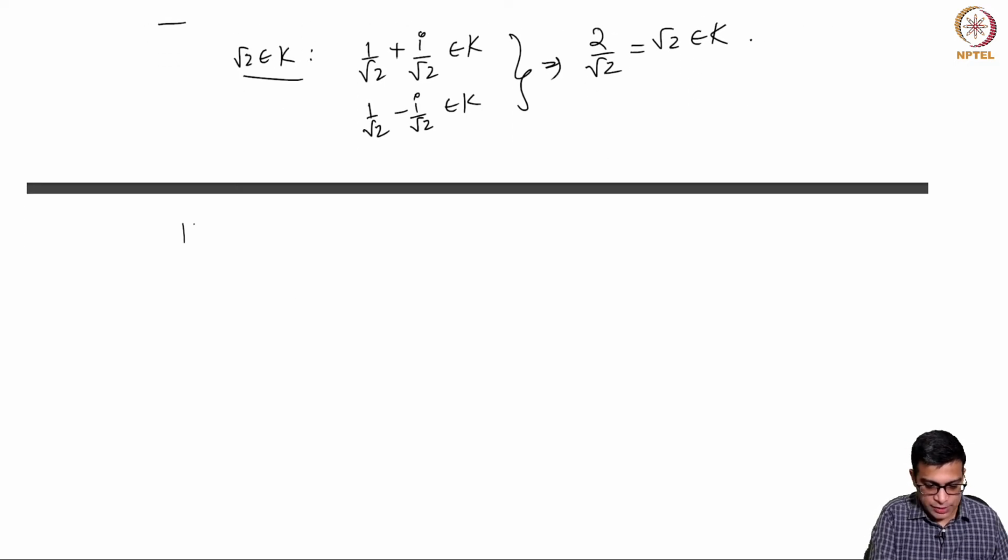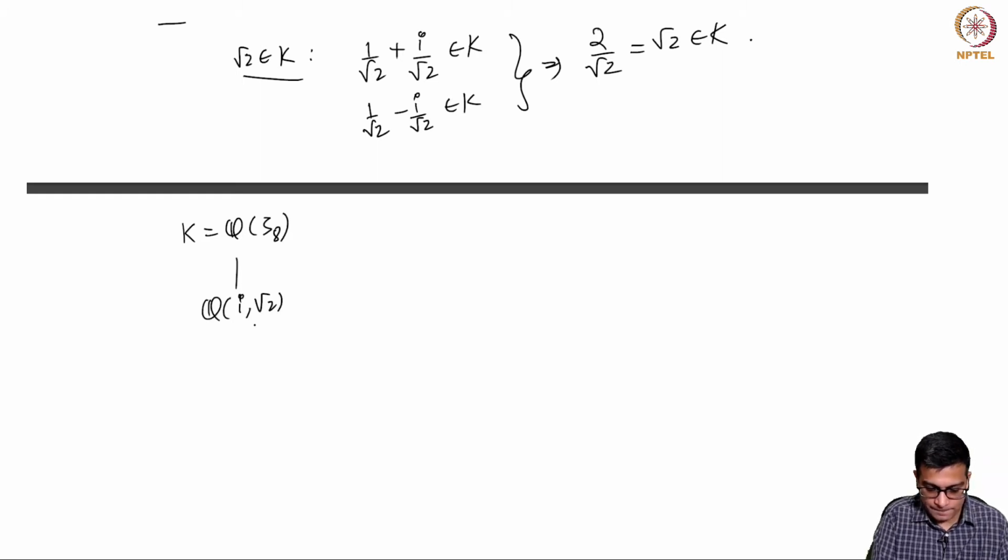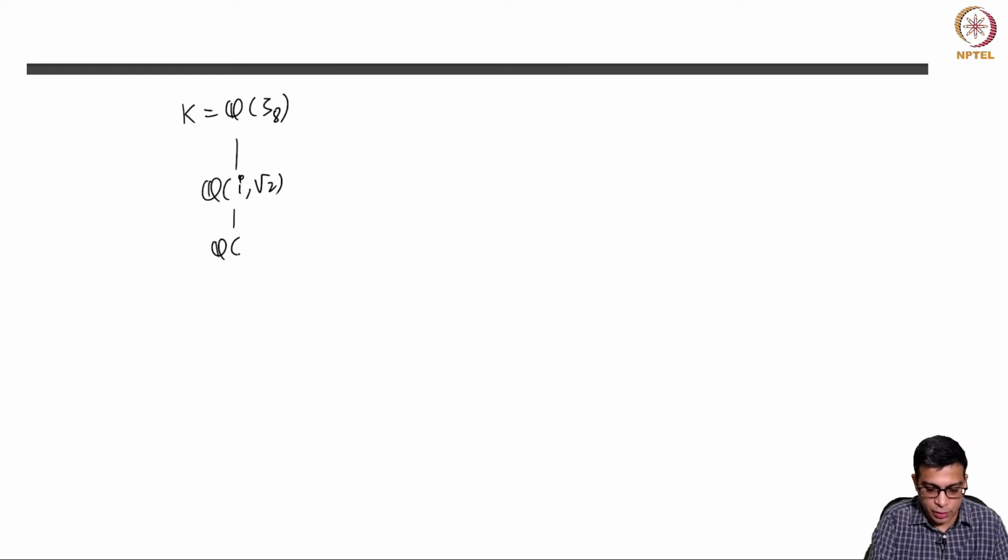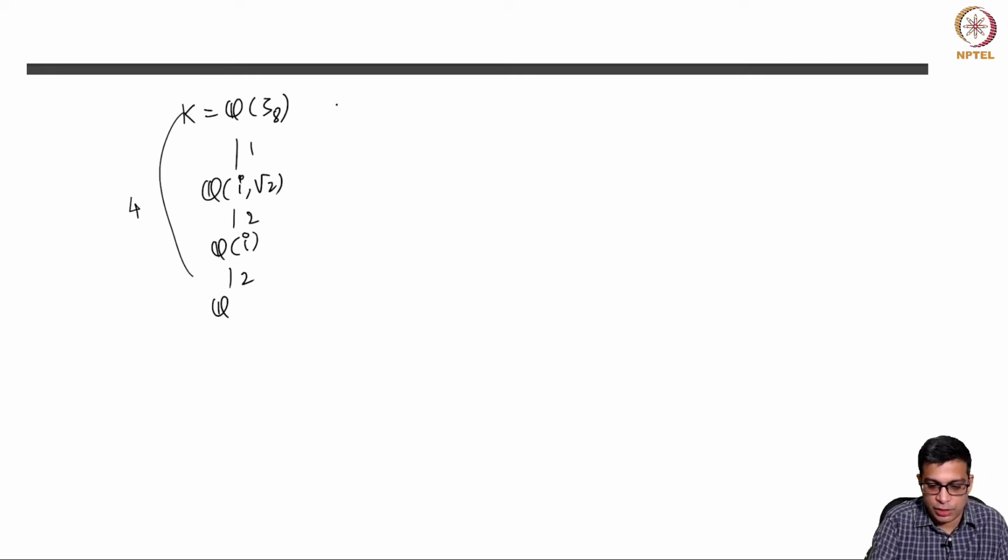So let me write like this: K, which is Q adjoin zeta_8, which is going to contain Q adjoin i, root 2. So this is already 4 because I and root 2 you can consider. So this is 2, this is 2, but this is 4. So this index must be 1. So this implies Q adjoin i, root 2 equals Q adjoin zeta_8.